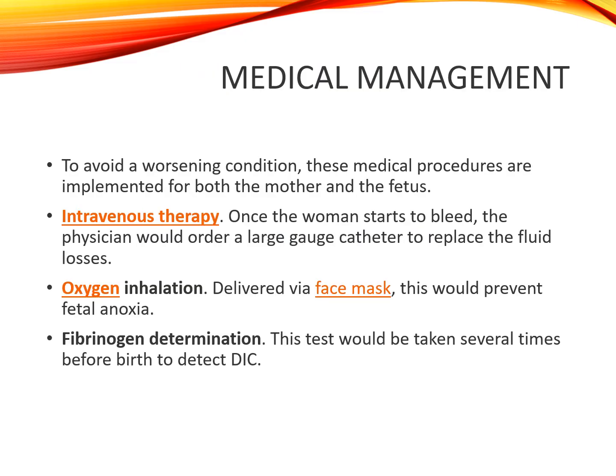Medical management: to avoid worsening condition, medical procedures are implemented for both the mother and the fetus. IV therapy, oxygen inhalation. IV therapy: once the woman starts to bleed, the physician would order a large gauge catheter to replace the fluid losses. Oxygen inhalation delivered via face mask. This would prevent fetal anoxia. Fibrinogen determination. This test could be taken several times before the birth to detect DIC.